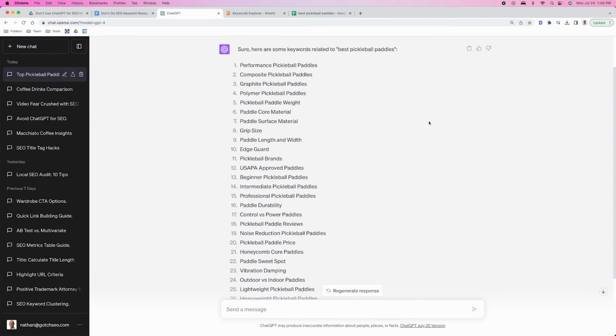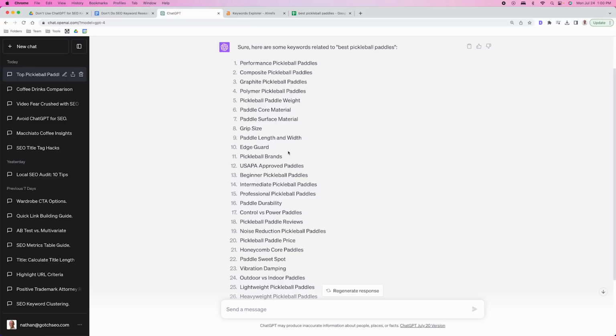Okay, so now let's talk about why you can't just use ChatGPT to do all of your keyword research. There's no doubt that ChatGPT is a great tool for getting you familiar with a particular vertical, but the truth is you cannot just rely on this. This is not going to work because there's no rhyme or reason why ChatGPT picked these keywords. It's not in any particular order, and it has no capability of telling you what's actually popular based on any data. Okay, it's just literally guessing.